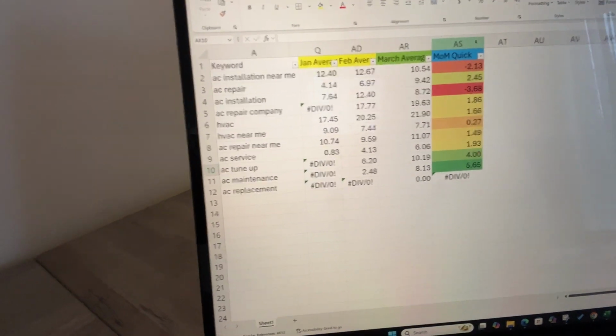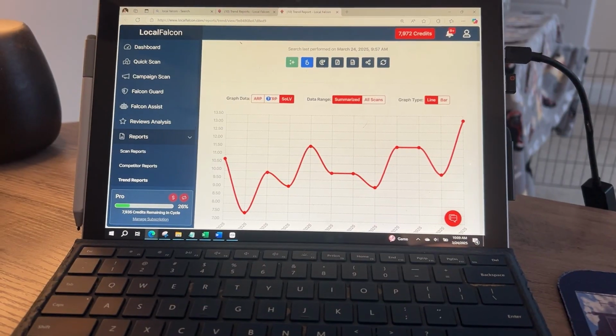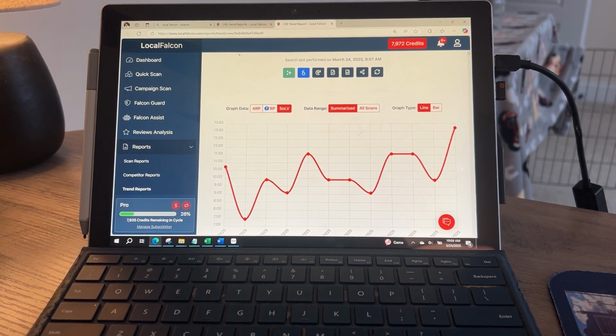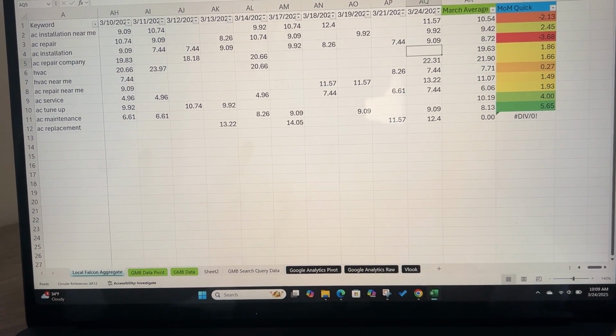I'm constantly looking at the trends of our top non-brand keywords. What can we do to improve our share of local voice to get more, as I said, leads for them on a monthly basis? If I can get the percentage up higher for share of local voice, that should result in more customers for them on a monthly basis.